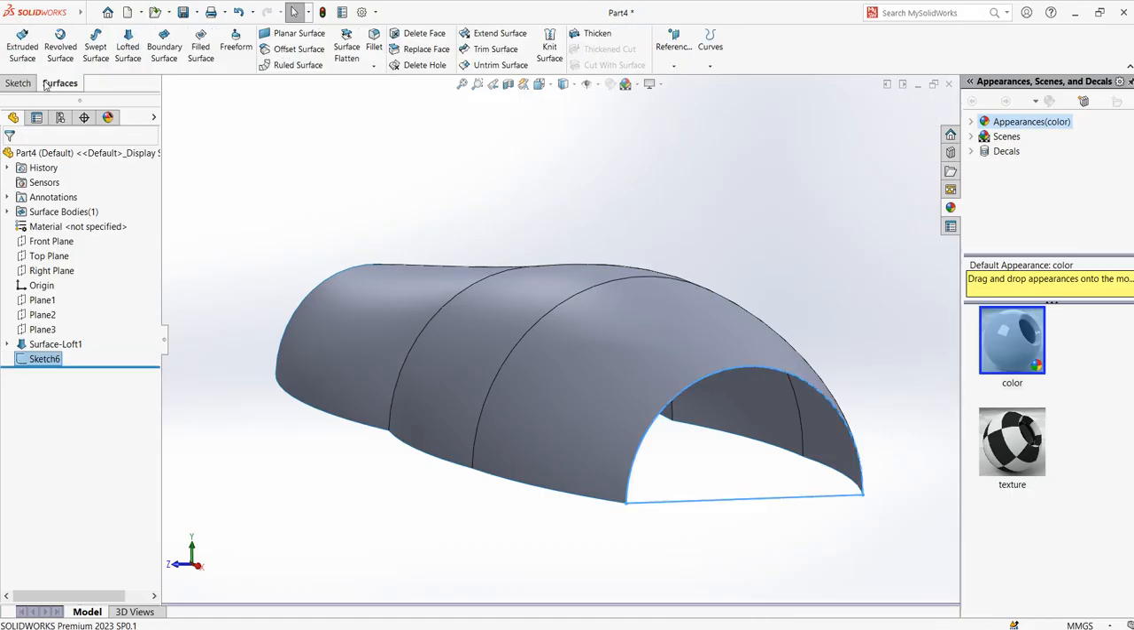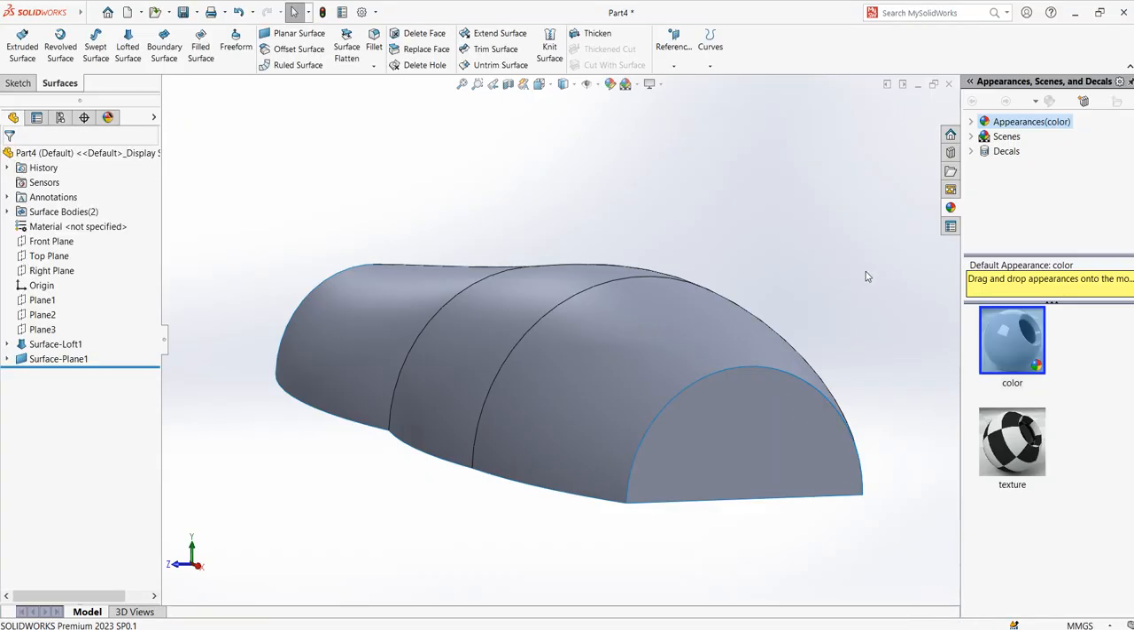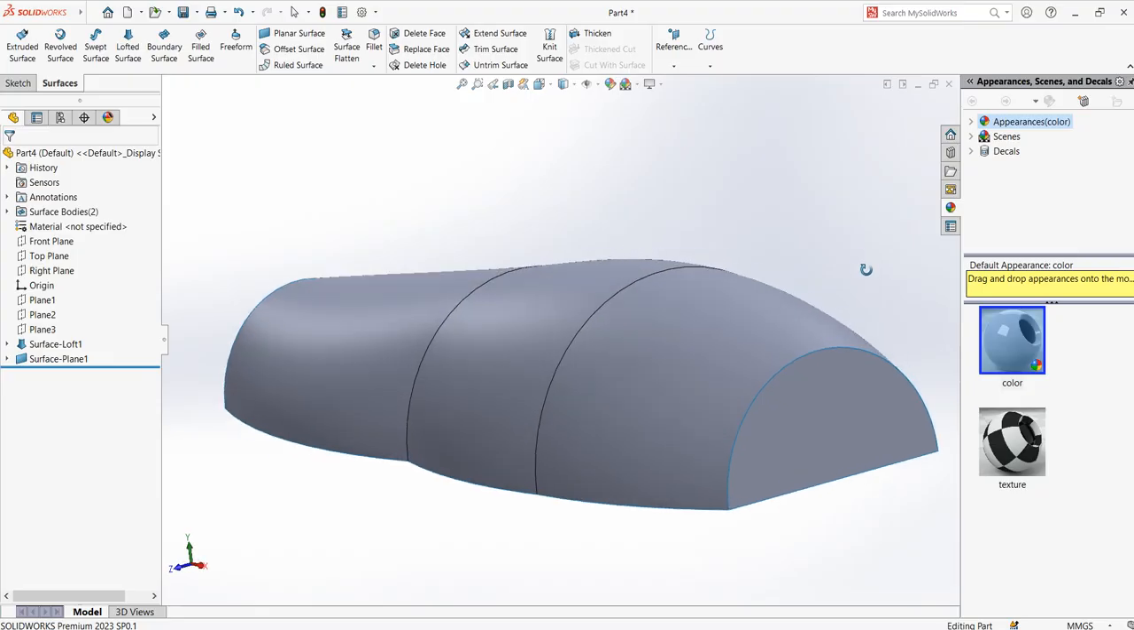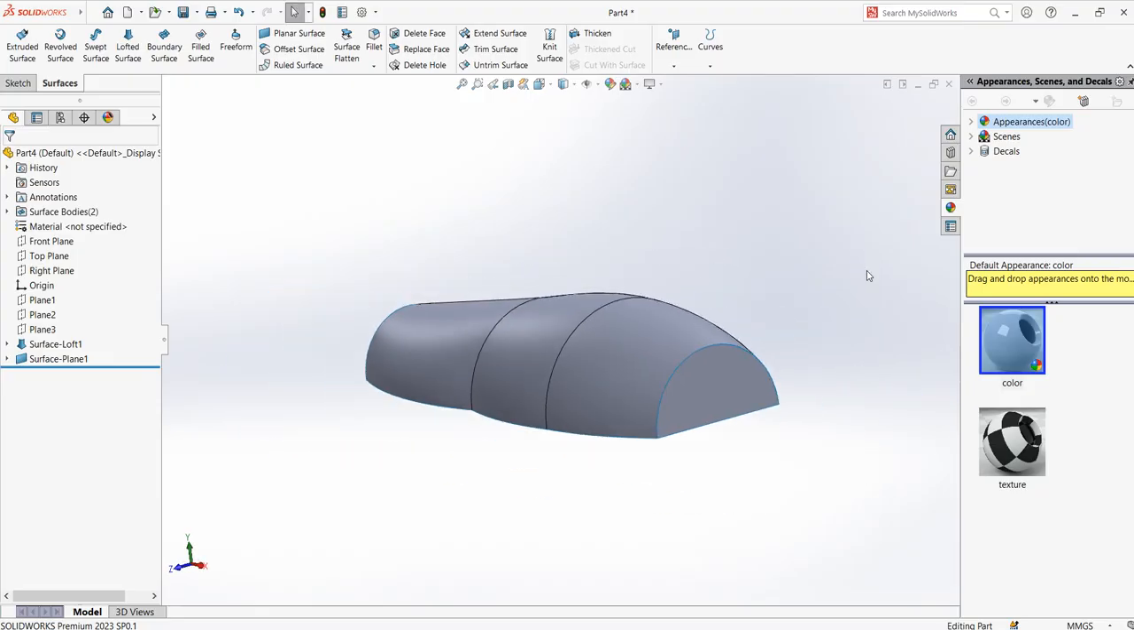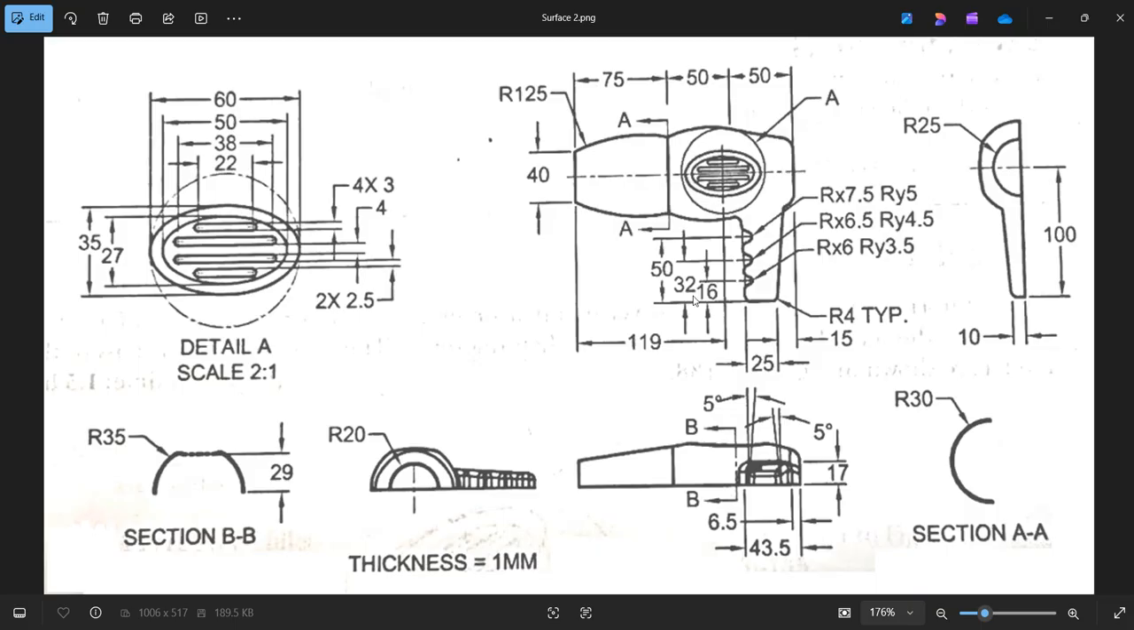Just press exit, click surface and click on planar surface. Automatically the planar surface will search for the closest sketch and it closes your sketch using this surface. Okay, it's already selected the sketch, so you can just click OK. Now that is closed. Press Ctrl 7. Now coming back to our dimension here, now we need to create this handle.